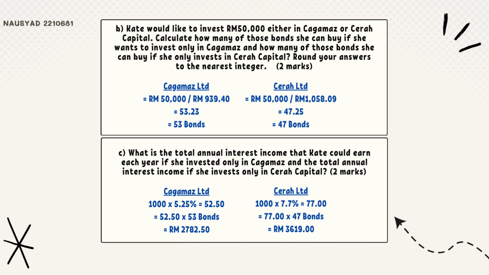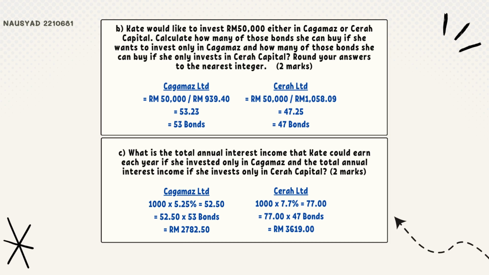Moving on to the next question, question C. What is the total annual interest income that Kate could earn each year if she invested only in Cagamas, and the total annual interest income if she invests only in Cerah Capital? So for Cagamas Berhad, the par value of 1,000 needs to be multiplied by the coupon rate of 5.25%, and we will get the PMT is 52.50. So 52.50 needs to be multiplied by the quantity of bonds when she invests in Cagamas, which is 53 bonds. So the annual interest income that Kate could earn is RM2,782 ringgit point 50 sen.